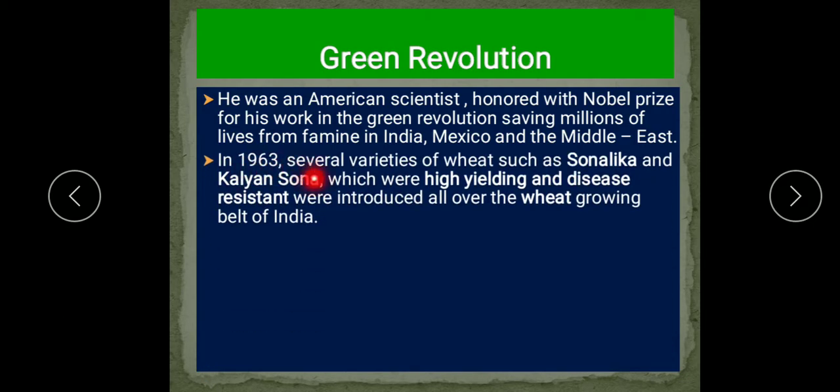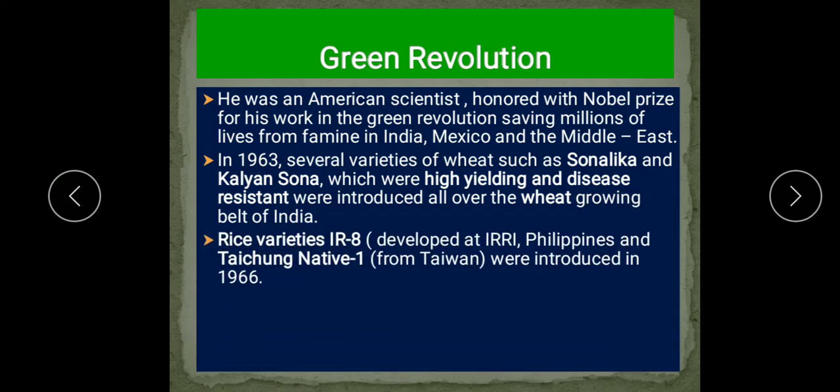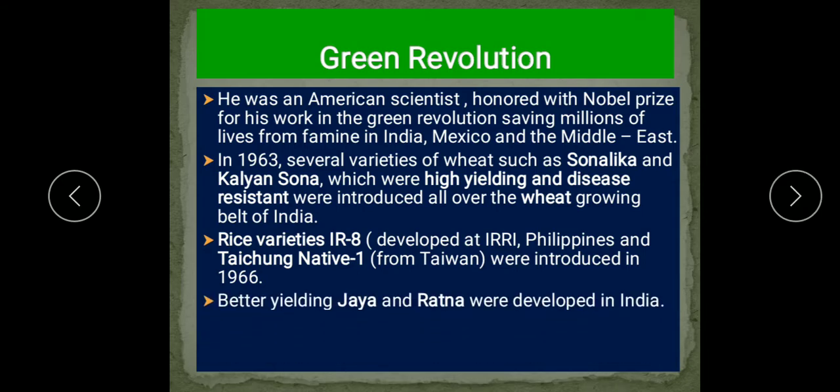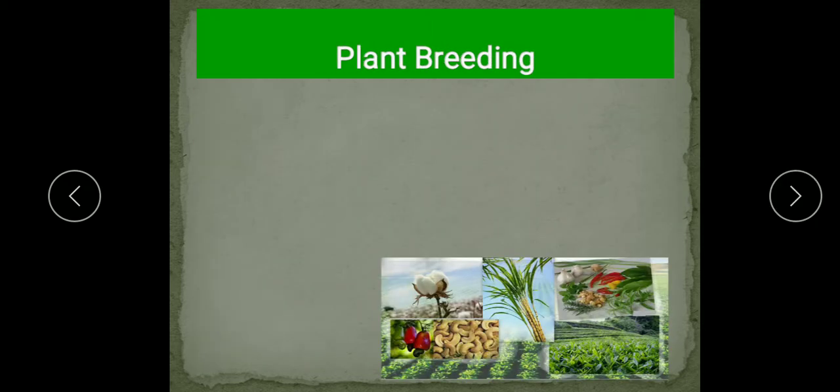In 1963, several varieties of wheat such as Sonalika and Kalyan Sona, which were high yielding and disease resistant, were introduced all over the wheat growing belt of India. Then the rice variety IR8 and Taichung Native 1 were introduced in 1966. Better yielding Jaya and Ratna were developed in India. So all these were part of the Green Revolution.